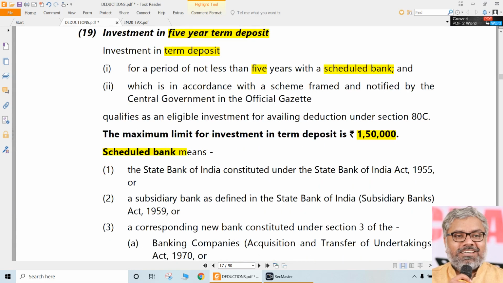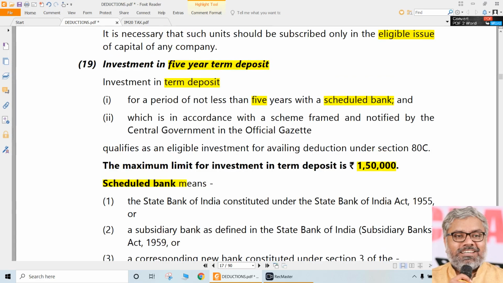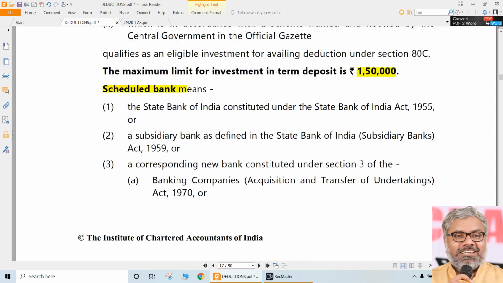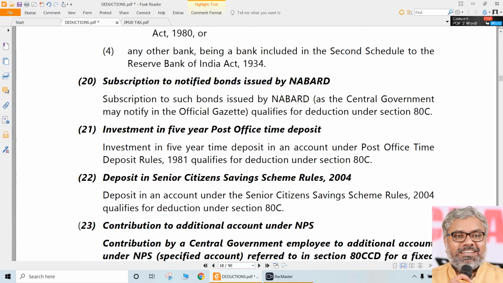This is all useless. Simply speaking, if any 5 years term deposit is made, a term deposit is nothing but a fixed deposit. If the question says fixed deposit, don't say you don't know what a fixed deposit is. Both are same. Term means a time period, and that is popularly called fixed deposit in public usage. So a 5 years fixed deposit with a scheduled bank is eligible for ATC. That one line is enough.